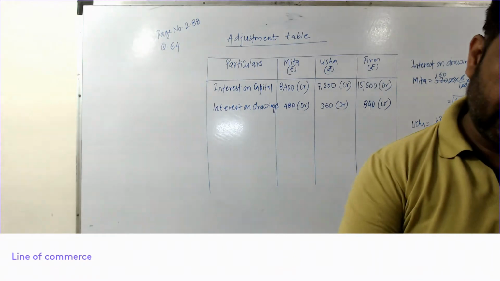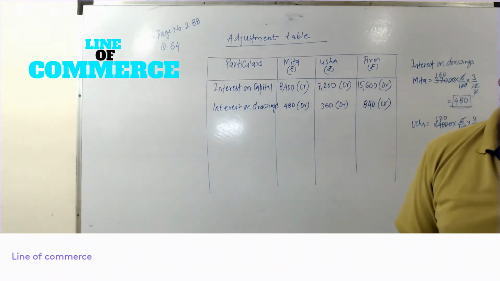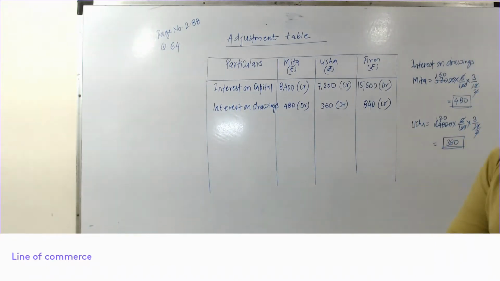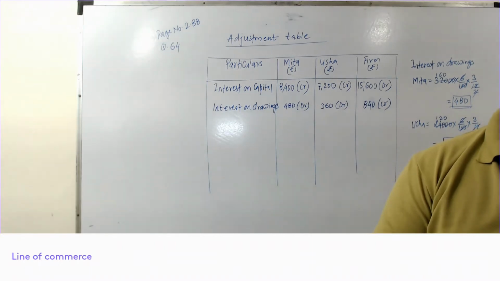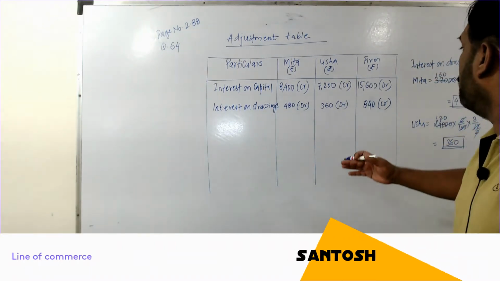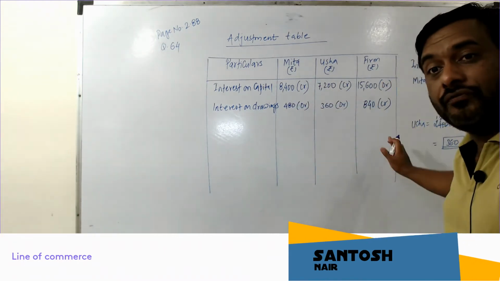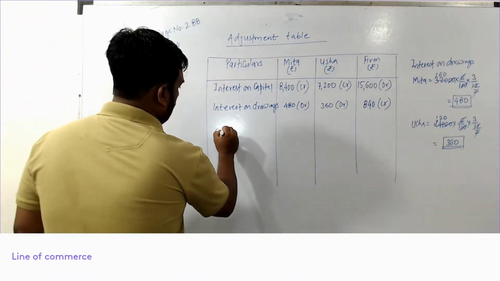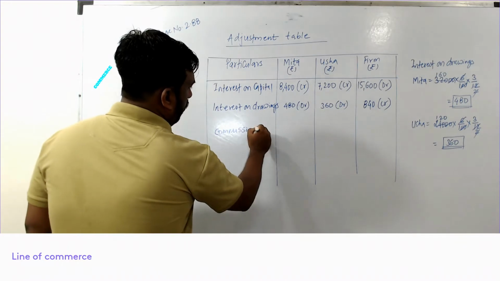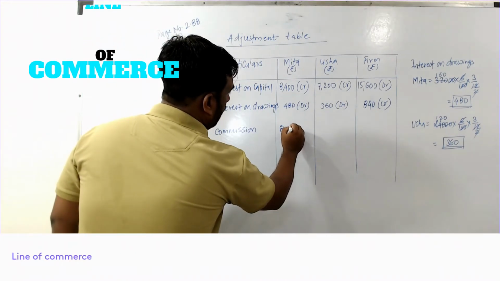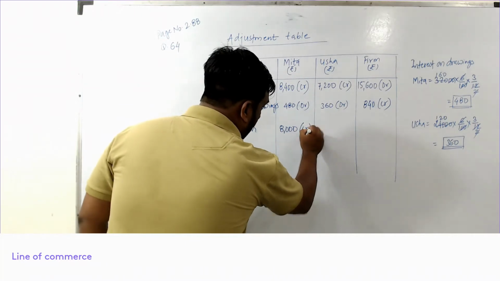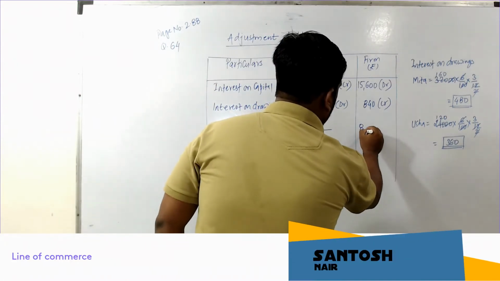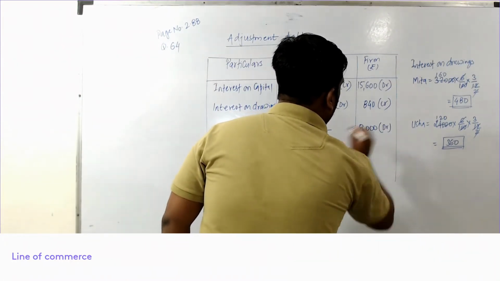Let us see the last adjustment. Meeta was entitled to a commission of 8,000 rupees for the whole year. So Meeta is getting it. So Meeta will be credited and firm will be debited. So let us do that. Commission: Meeta is getting 8,000 for the whole year. So it will be credited to Meeta and 8,000 will be debited to firm.